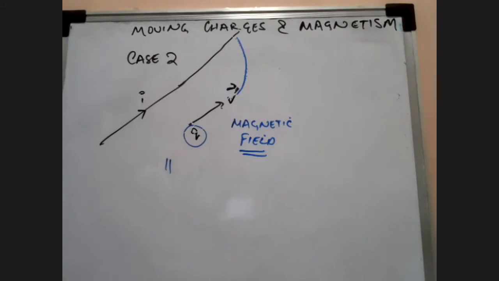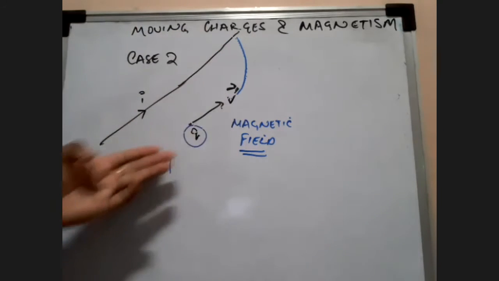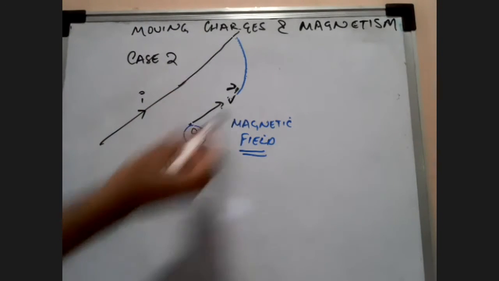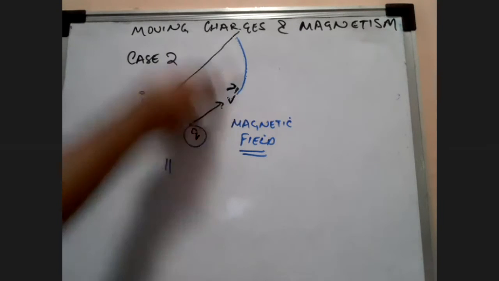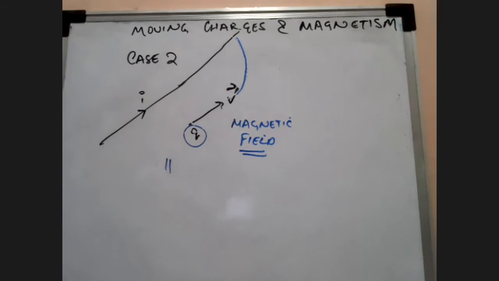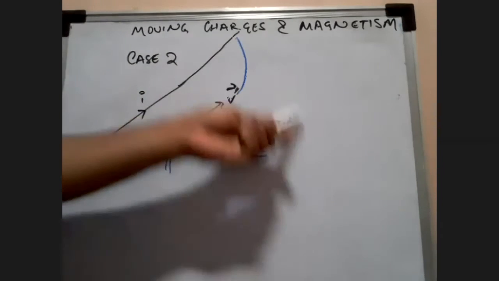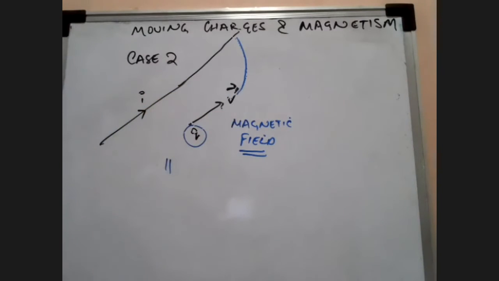I am teaching you that there is a conductor, and you send a charge with a velocity parallel to the conductor, and the charge will have some deflection. But from where is this magnetic field created? How is it created? There is no answer for that.